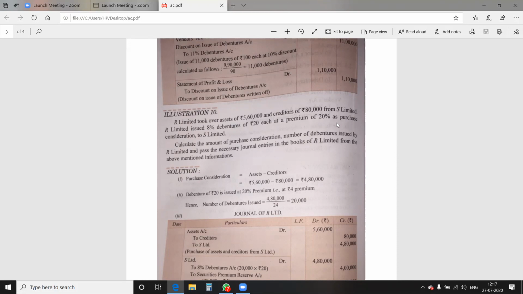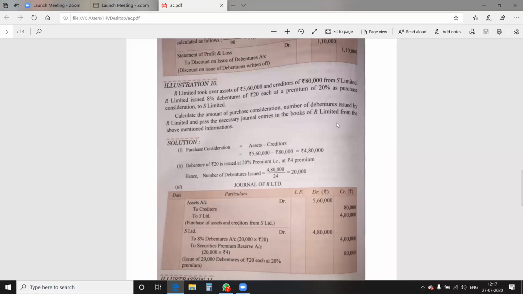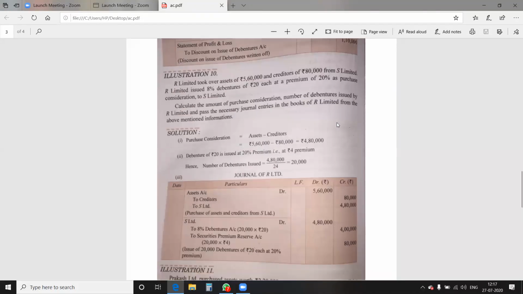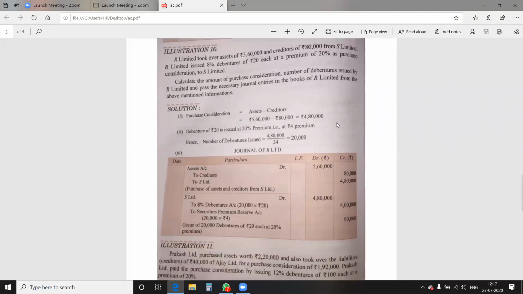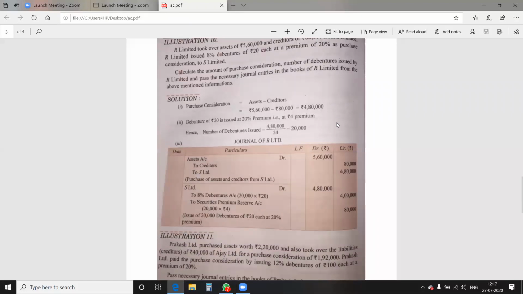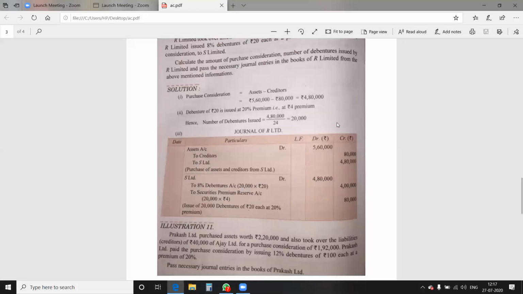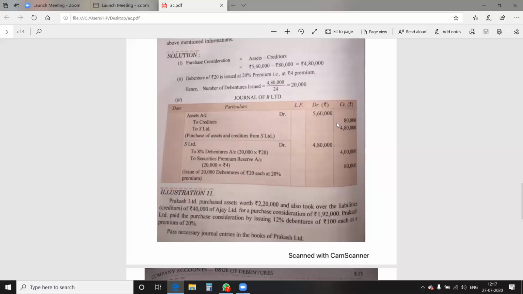Now, what entry is to be done? Instead of asset to vendor, the entry will become asset account debit to liabilities account and vendor. So the balancing figure of purchase consideration is to be shown in vendor account. In this way, the rest of the question is absolutely the same. You have to pass the entry for the issue of debenture at premium. There is no change.